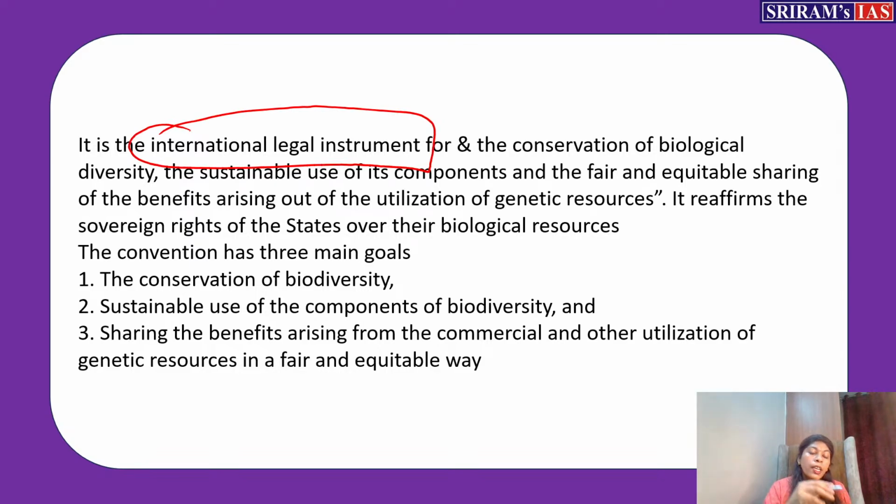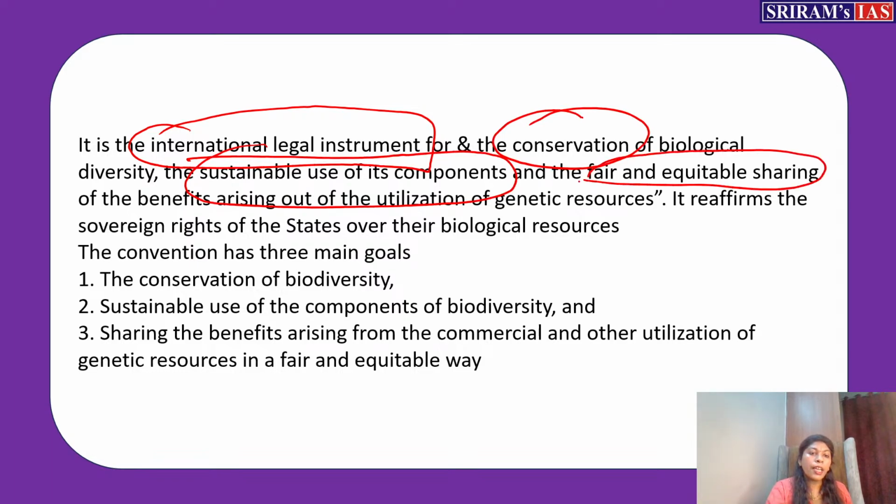Not only conserve, like how we talked about wetlands, here apart from conservation, there is sustainable use of its components. And third is fair and equitable sharing of the benefits arising out of the utilization of the genetic resources.